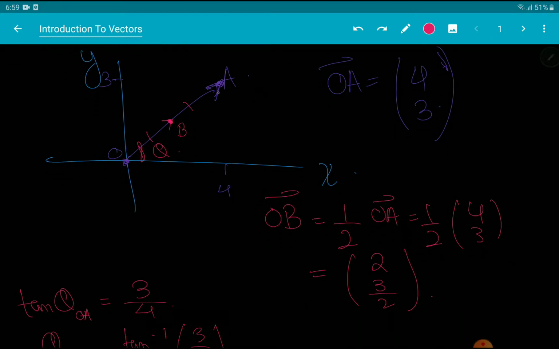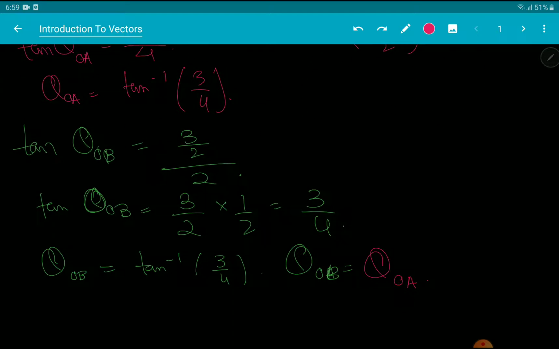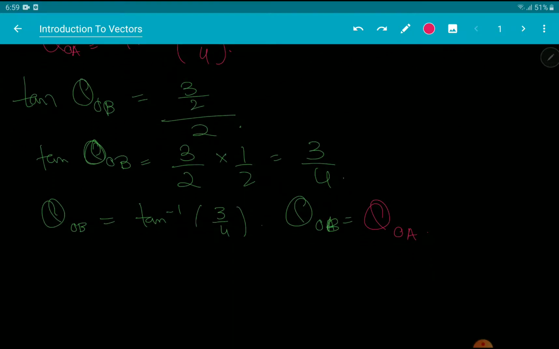So if I were to use OB to represent OA, then I would not be giving the exact magnitude or the exact position of OA in terms of magnitude, right? But I would be giving the exact direction, right?